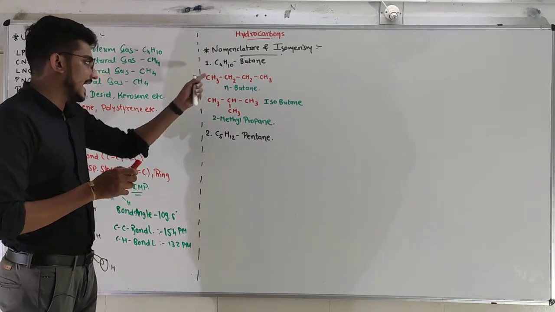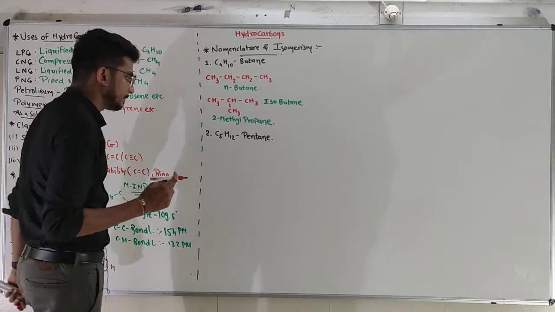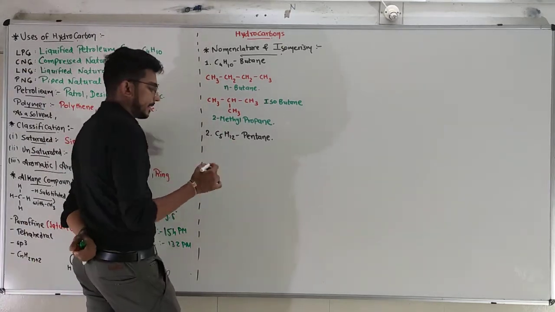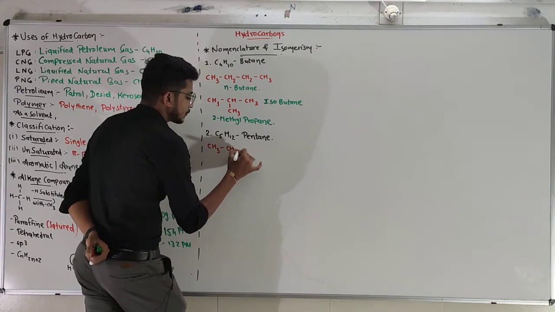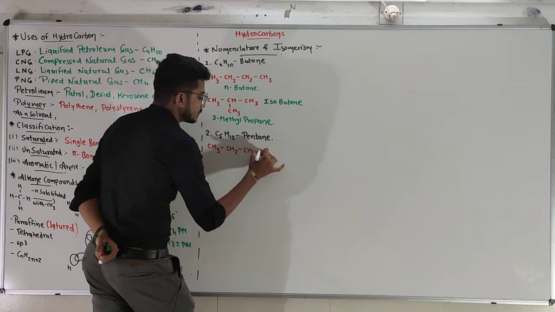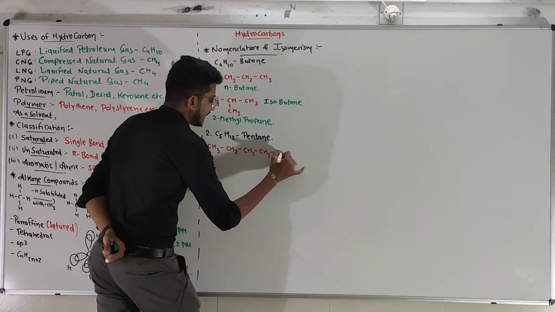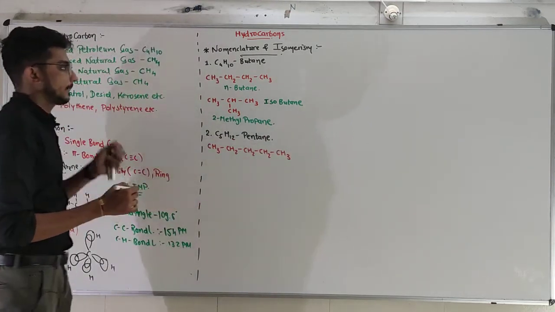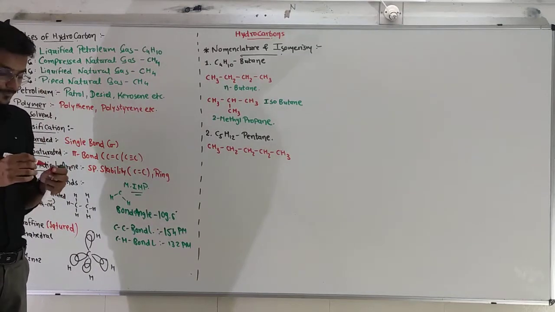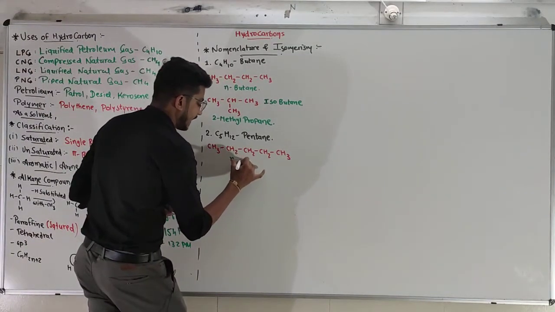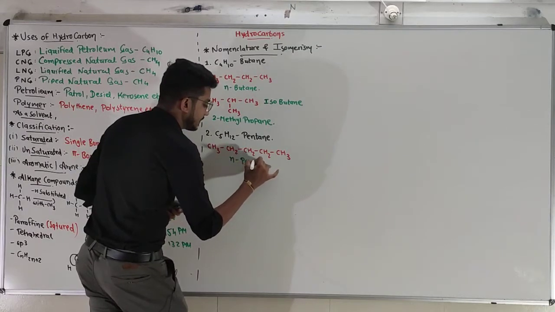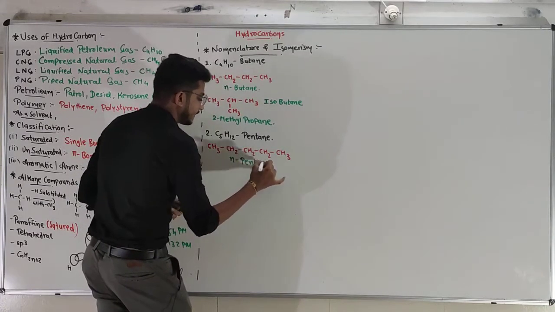First, as I have drawn over here, a common pentane, in the sense normal pentane, CH3, CH2, CH2, CH2, CH3, a normal pentane, right? Name will be, as we have seen it, normal pentane.